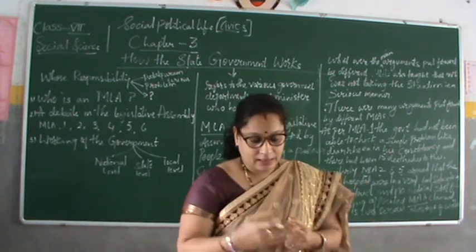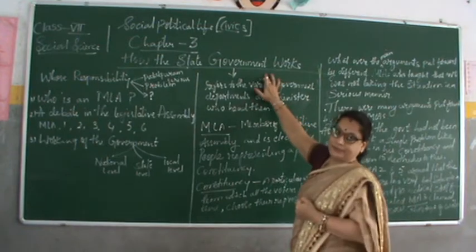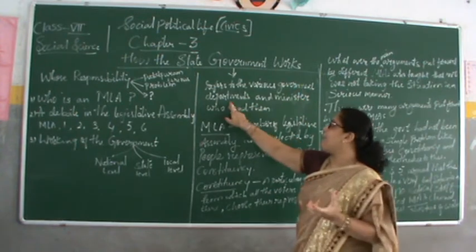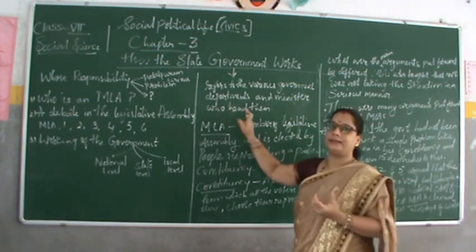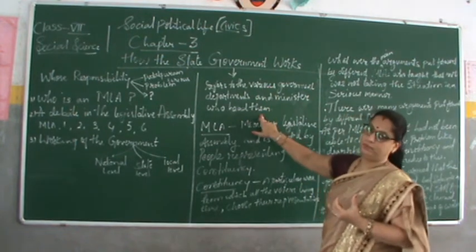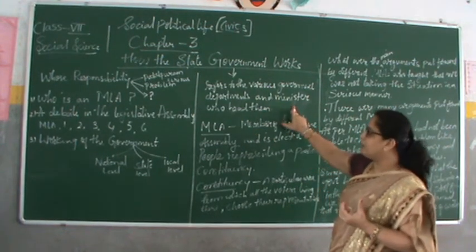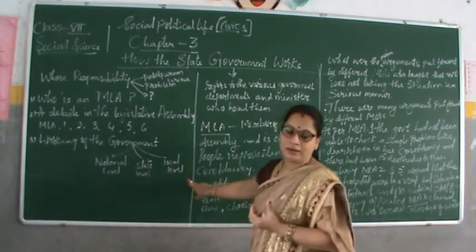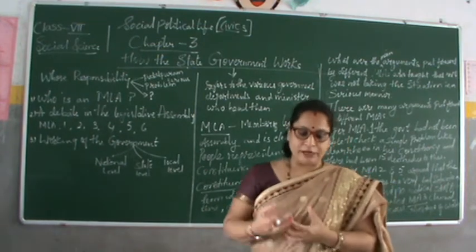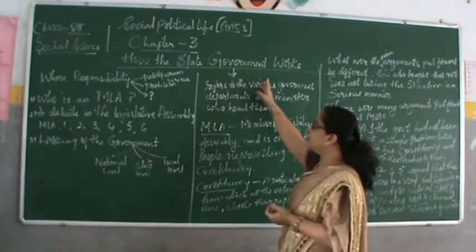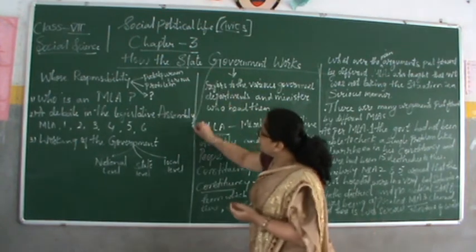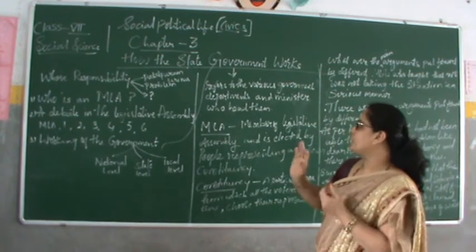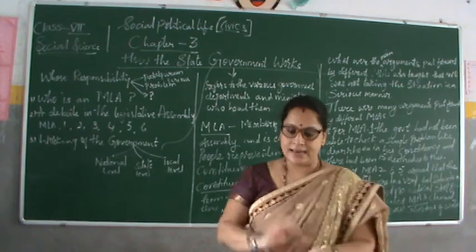First, what do you mean by government? Government refers to the various government departments and ministers who head them. So this is the meaning of the government. And in government there are 3 levels: national level, state level and local level. So the government works at 3 levels. These are things we are going to learn in this lesson.